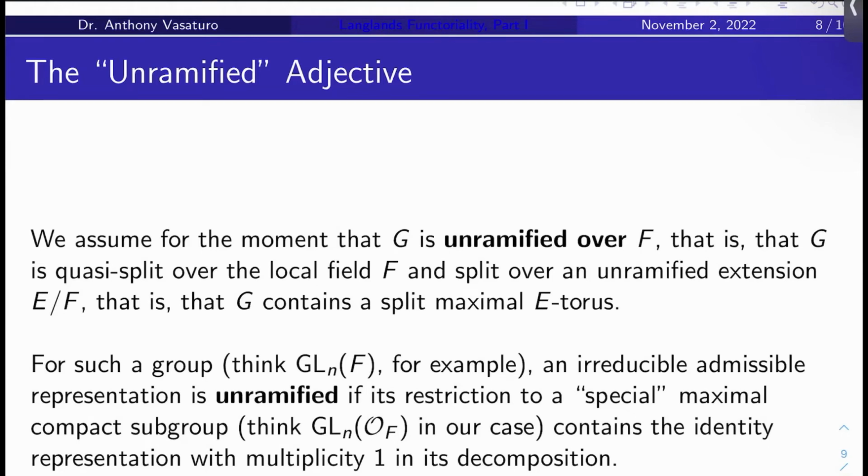So we're going to be assuming that G is unramified over F. F is our local or global field. What does that mean? It means G is quasi-split over the local field F and split over an unramified extension E over F. What does all that mean? It really just means G contains a split maximal E torus. That's it. Okay. So we're going to be assuming that. All right. And what is E? E over F is unramified. So that's why we call G unramified over F.